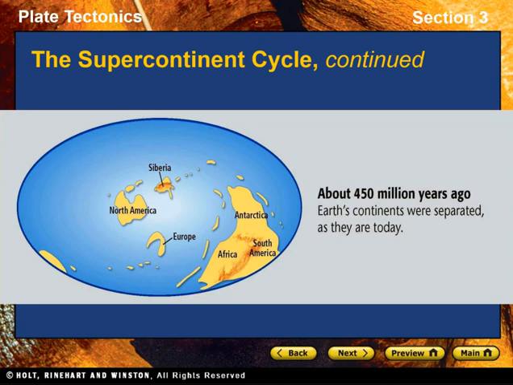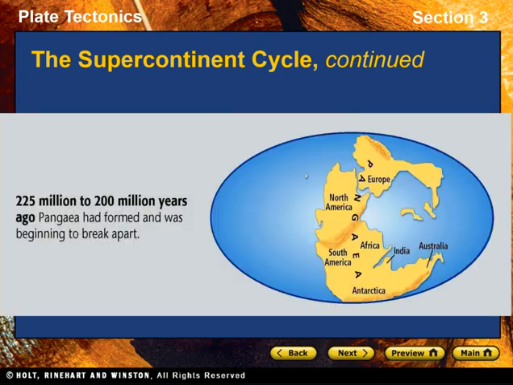Why supercontinents form. The movement of plates toward convergent boundaries eventually causes continents to collide. Because continental lithosphere does not subduct, the convergent boundary between two continents becomes inactive, and a new convergent boundary forms. Over time, all of the continents collide to form a supercontinent. Then, heat from the Earth's interior builds up under the supercontinent, and rifts form in the supercontinent. The supercontinent breaks apart, and plates carry separate continents around the globe.